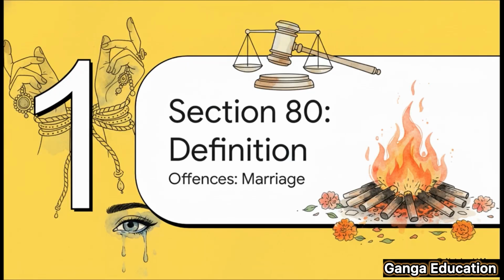All right, let's begin. Today, we're talking about Section 80 of the Bharatiya Nyaya Sanhita 2023. Now, this section deals with the very serious offense of dowry death. And let me tell you, understanding it is absolutely critical for both your judiciary and APO exams.